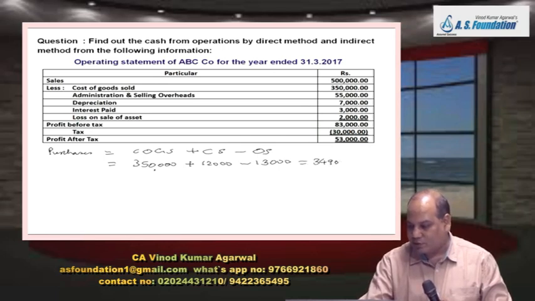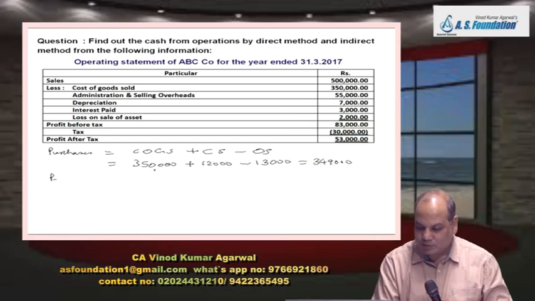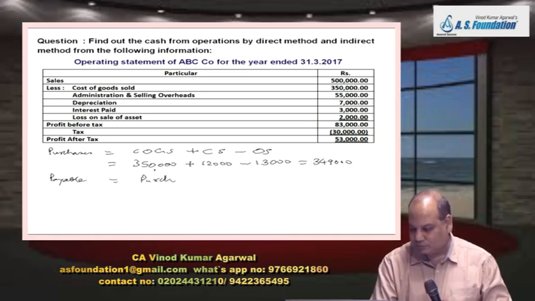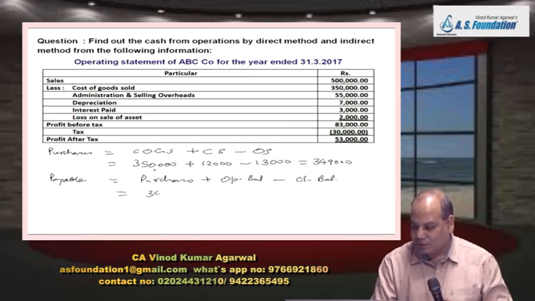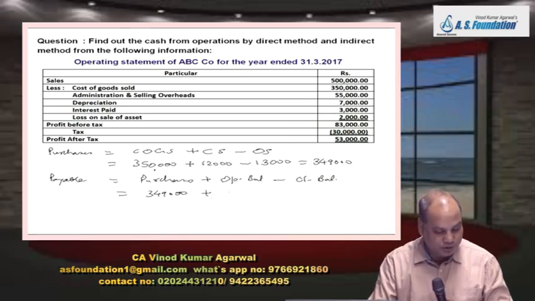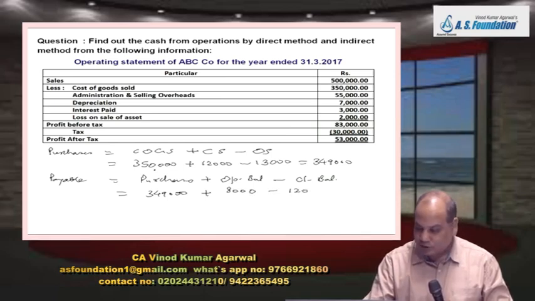And from purchases you will find payment to trade payable. Payment to trade payable will be purchases plus opening balance of trade payable minus closing balance. So take 3,49,000. Take trade payable from the financial statement. Is it 8,000? Minus opening. Take the balance.